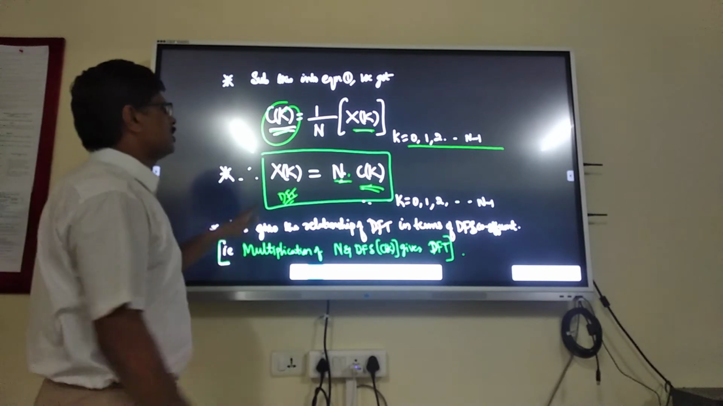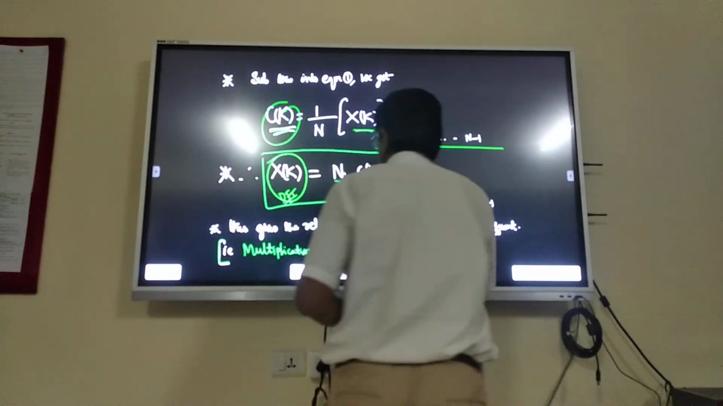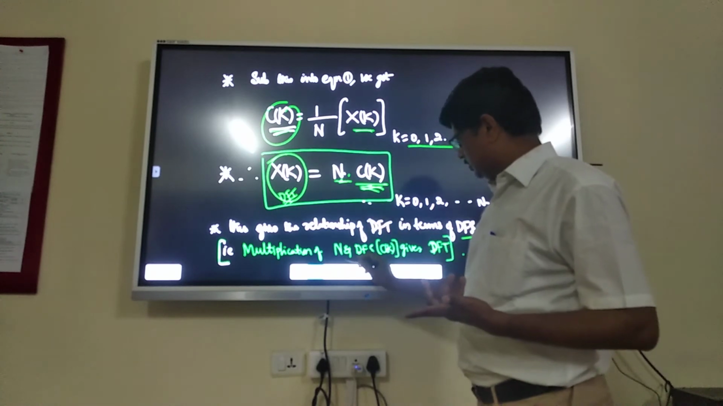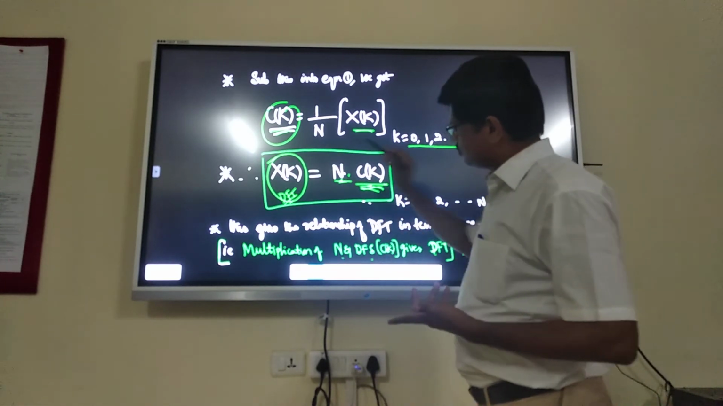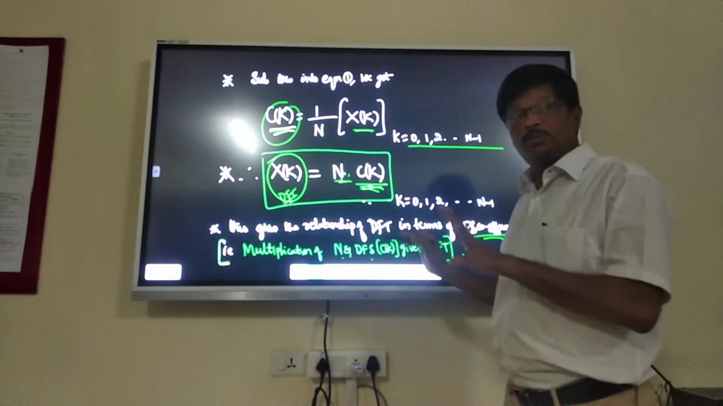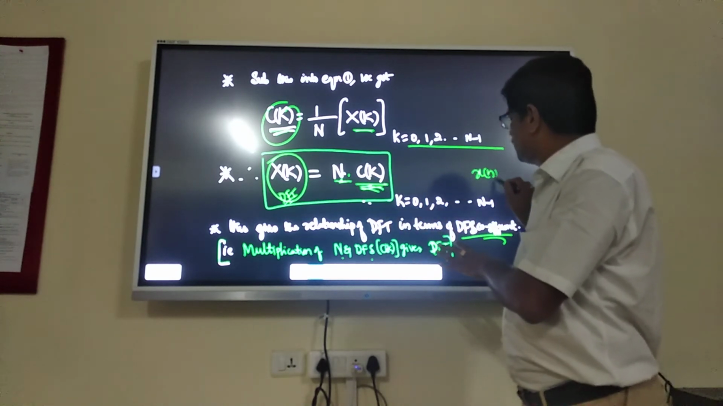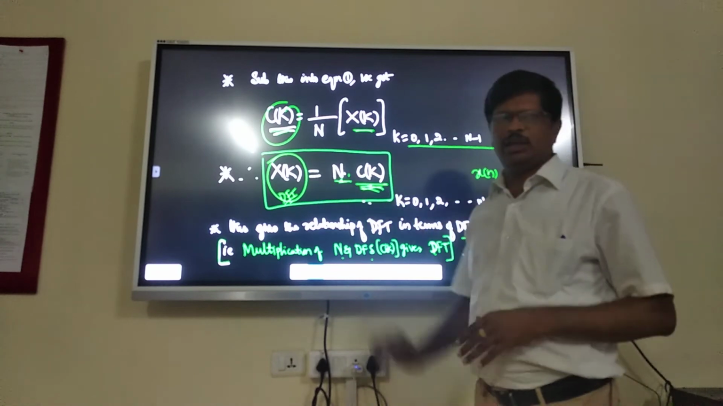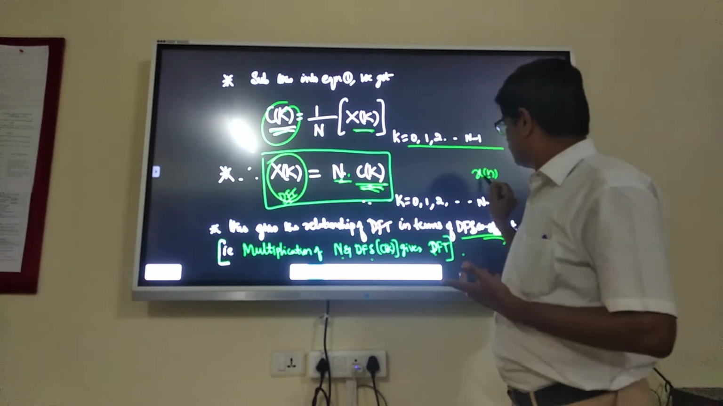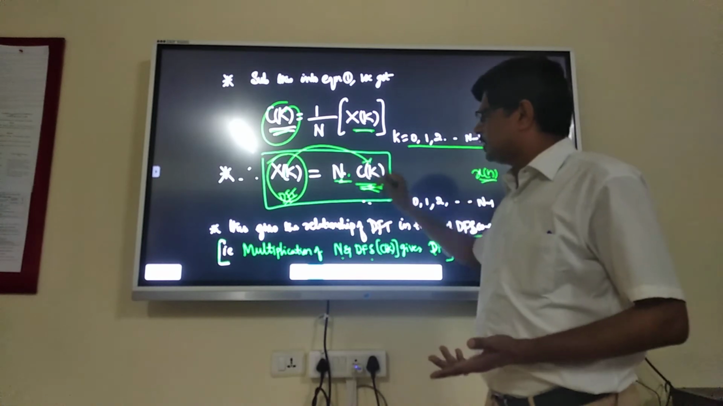That means this gives the relationship of DFT in terms of DFS coefficients. That means multiplication of N into DFS coefficients always gives you the DFT. That means if you know the discrete Fourier series coefficients, and N, the number of samples for the x of n signal, you can calculate the discrete Fourier transform of this sequence x of n. That is how DFT is related to DFS coefficients.